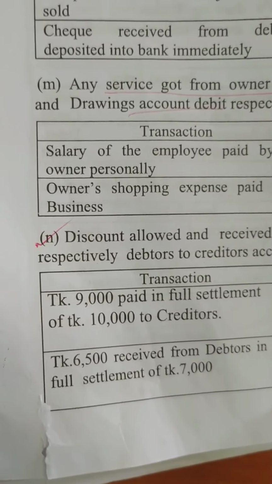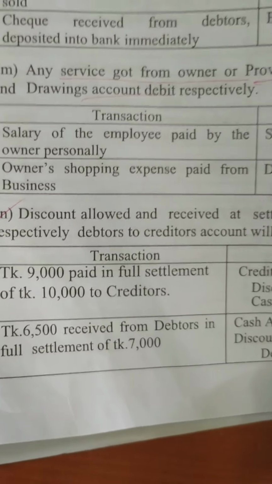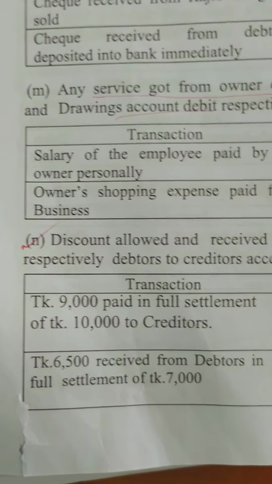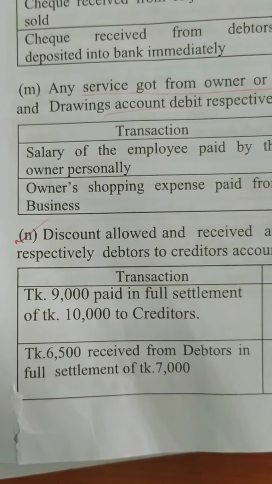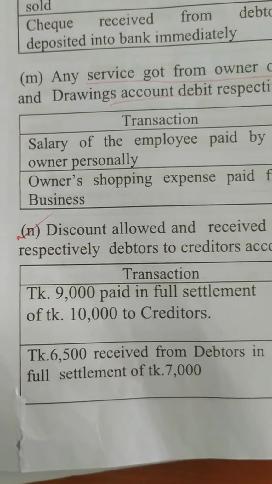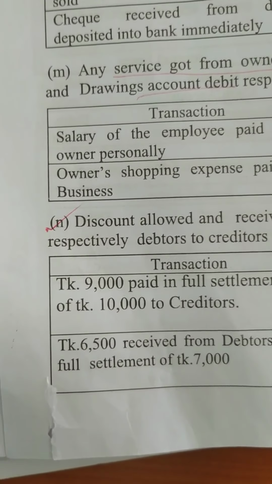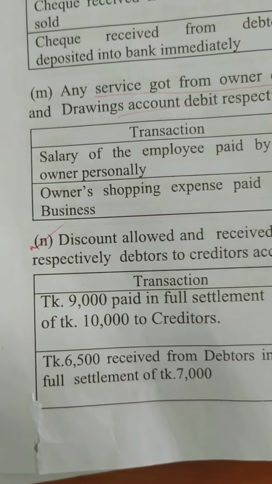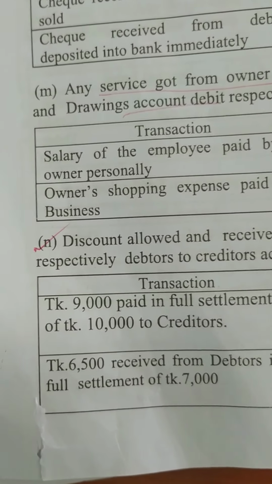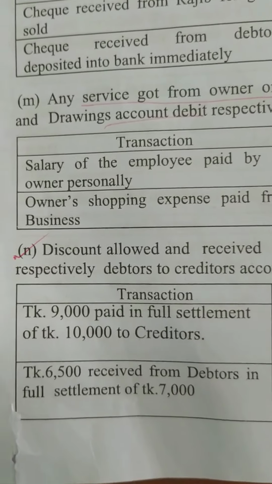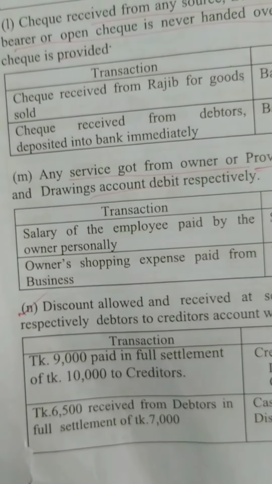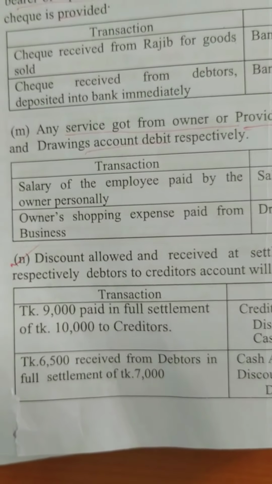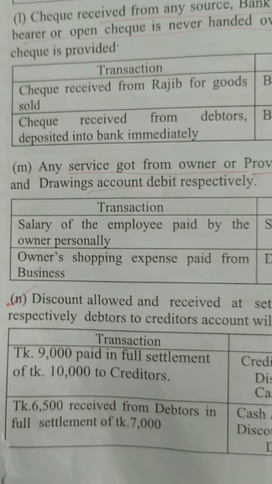Means business salary, right now there may be no money in the business. So the owner personally can pay the salary of the employee. Salary is the expense for the business, but the money is paid by the owner. So that one will be salary account debit, capital account credit, not cash account credit, because from the business cash is not going. So that's why it will be capital account credit, because the owner personally paid that salary.